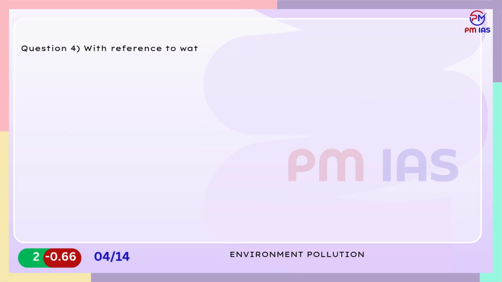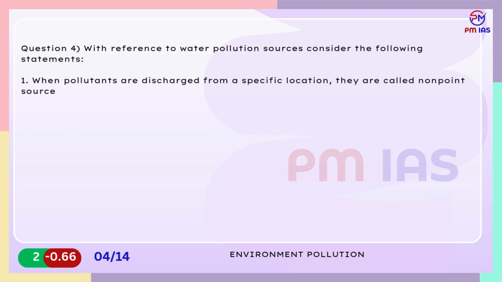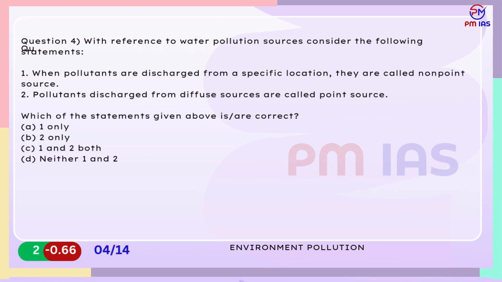Question 4. With reference to water pollution sources, consider the following statements. 1. When pollutants are discharged from a specific location, they are called non-point source. 2. Pollutants discharged from diffuse sources are called point source. Which of the statements given above are correct? A. 1 only. B. 2 only. C. 1 and 2 both. D. Neither 1 nor 2.